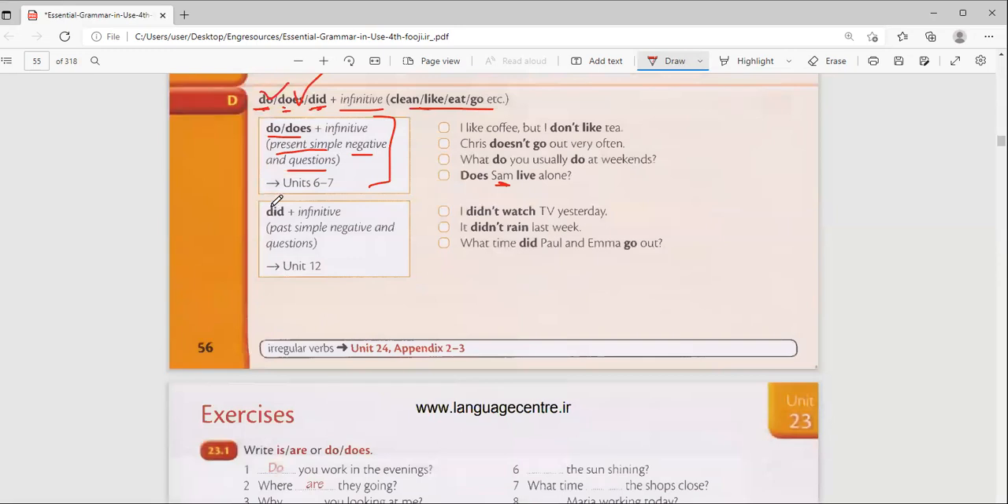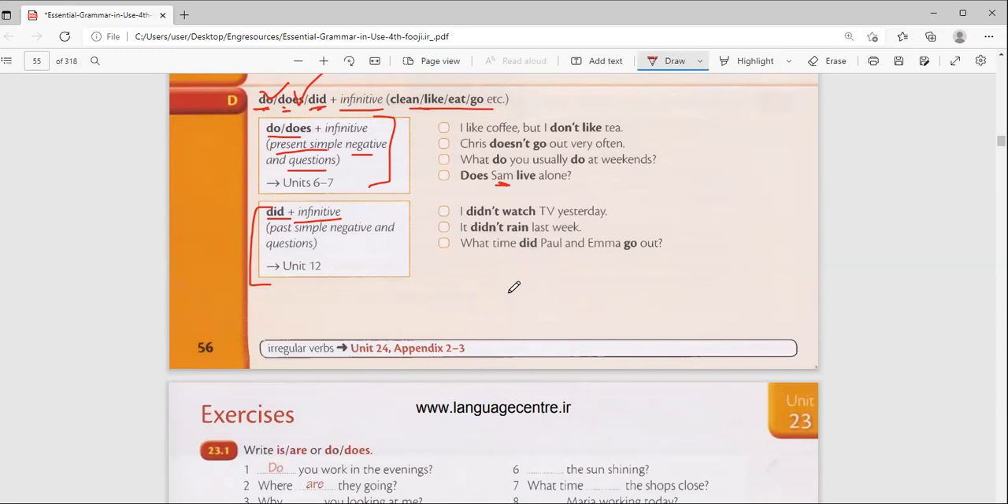But of course, did is the simple past. And every time you say did, it has to go with infinitive. The negative for did, of course, is didn't. I didn't go. Did you go? No, I didn't go. All of them, we put the infinitive. Infinitive here means the verb in simple form. I didn't watch TV yesterday. It didn't rain last week. What time did Paul and Emma go out?